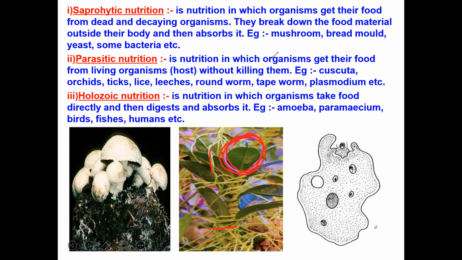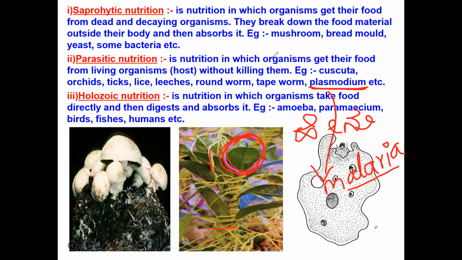Ticks, lice. Head lice. What they will do? They will absorb the nutrients from the human beings or from the animals, okay, without killing them. Leeches. Roundworm, tapeworm, plasmodium. Plasmodium is an organism which causes malaria. It is a protozoa which causes malaria.